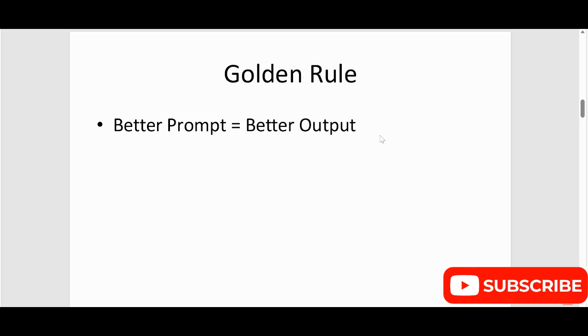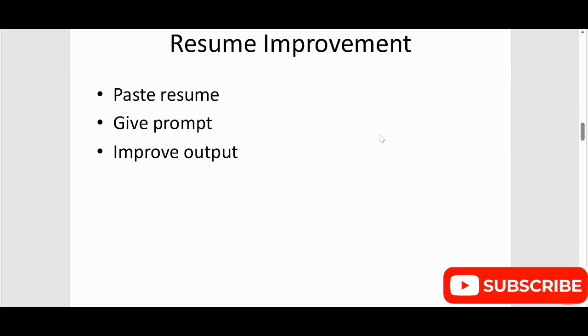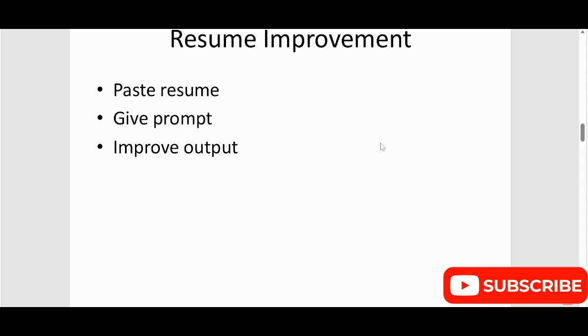Let's see. The first one is resume improvement. Suppose you are pasting your resume, and if you use the correct prompt, then ChatGPT will give you output by improving whatever text, technology and words you have used in your resume. ChatGPT will convert this into something professional. So in this way you can improve your resume.